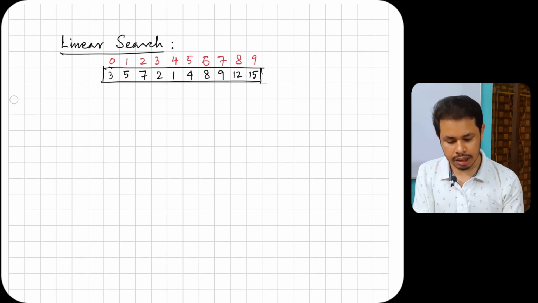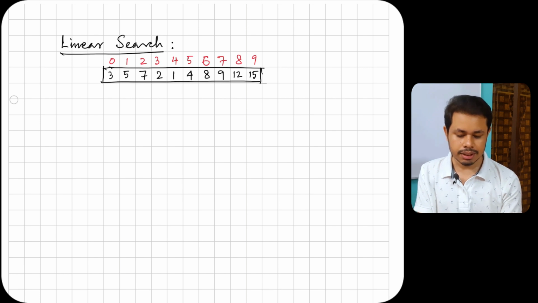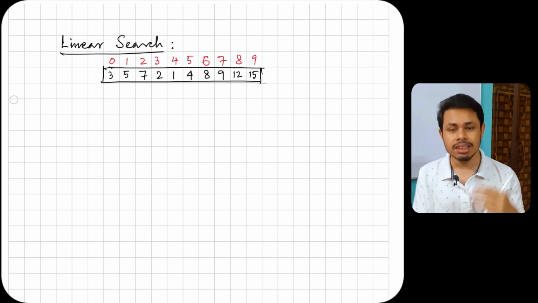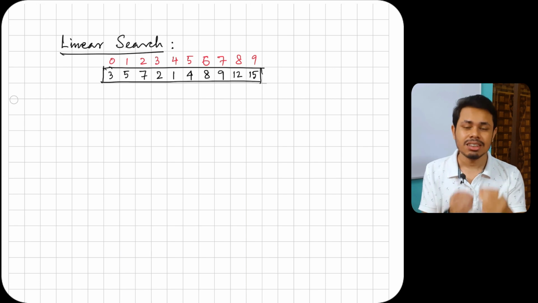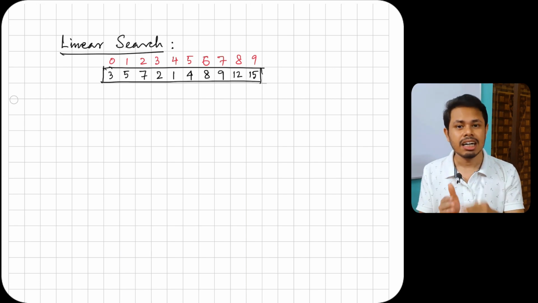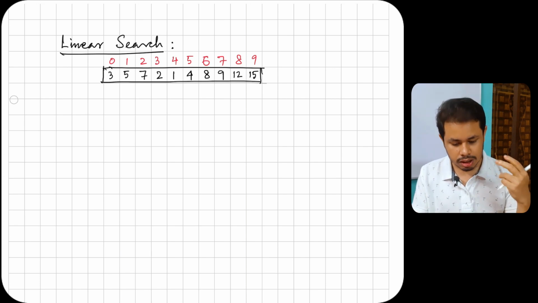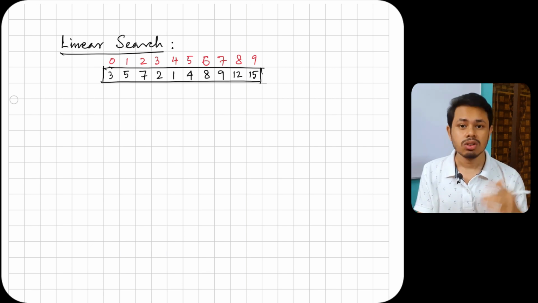Let's say you have this array: 3, 5, 7, 2, 1, 4, 8, 9, 12, 15. These elements are present inside your array, and in red color I have written the index of each and every element. Array indexing starts with 0. So we have a total of 10 elements, and the index will start from 0 and go up to 9, right?